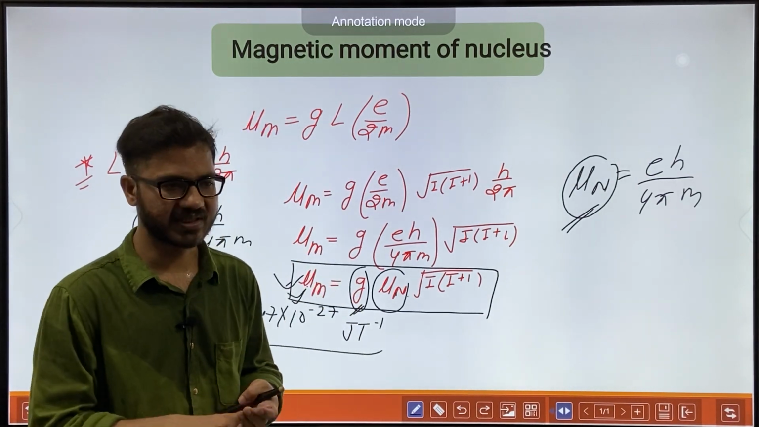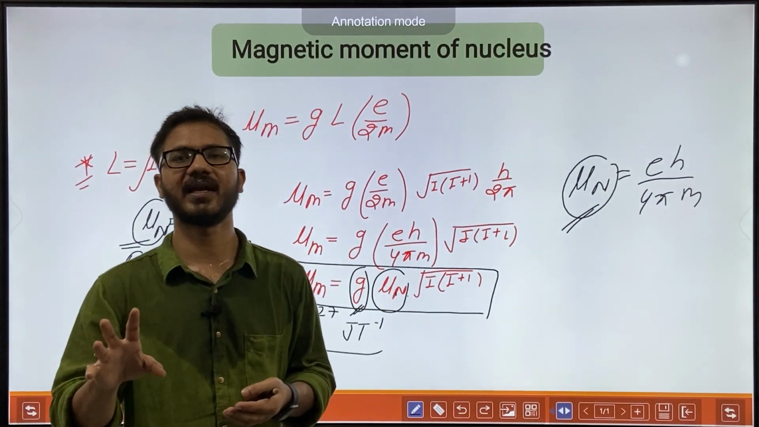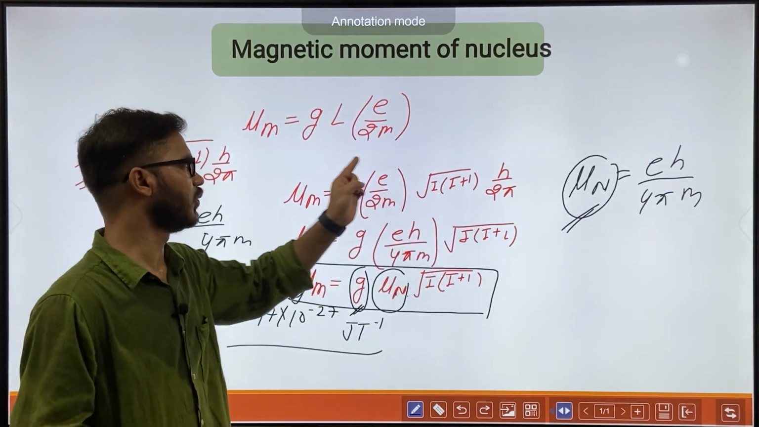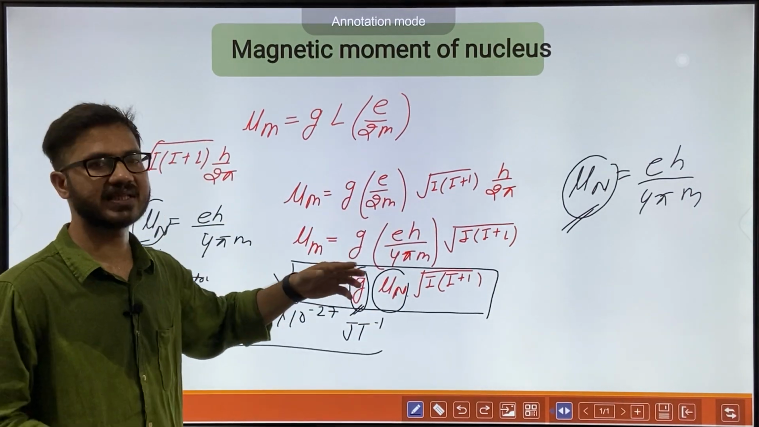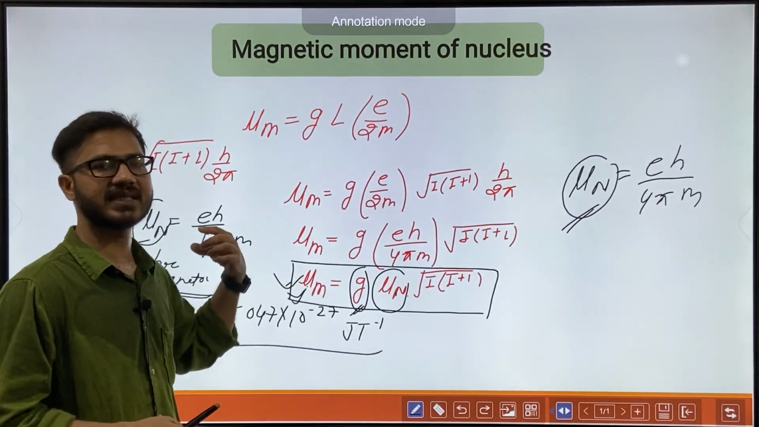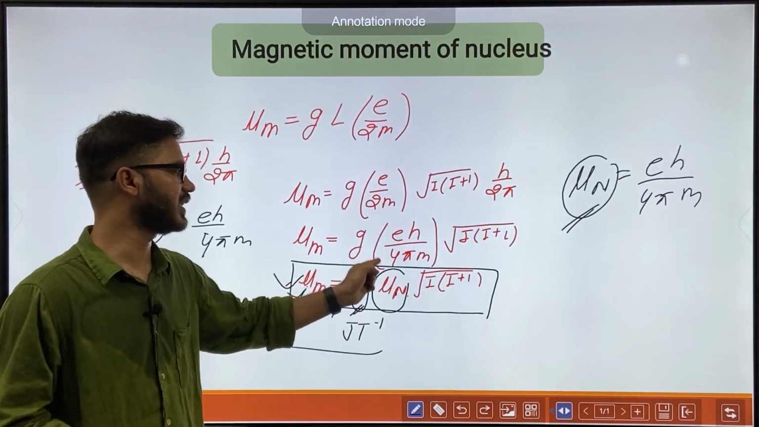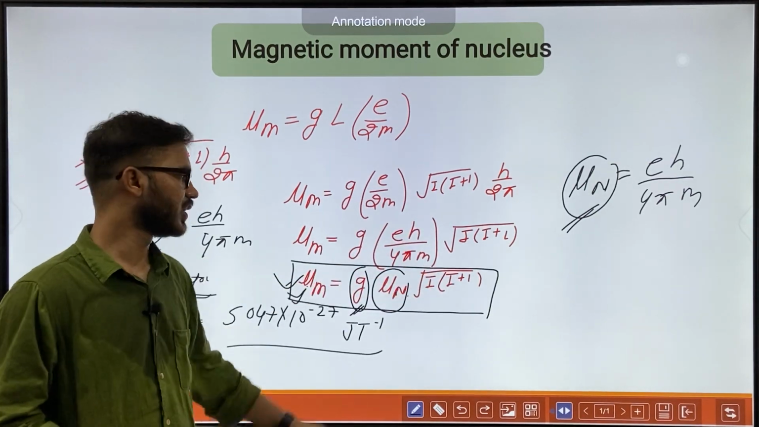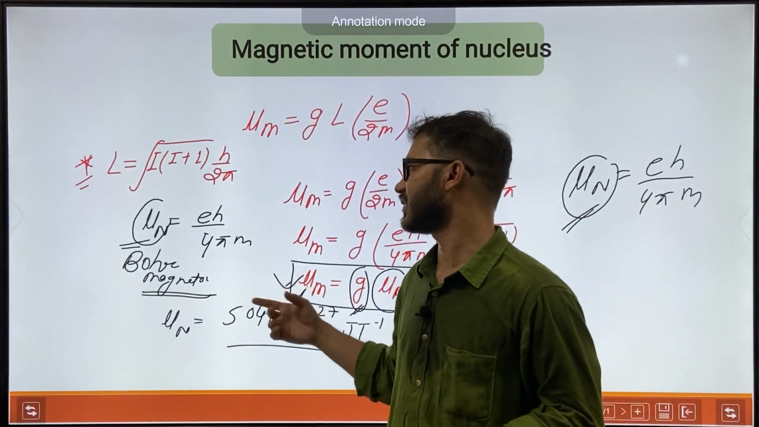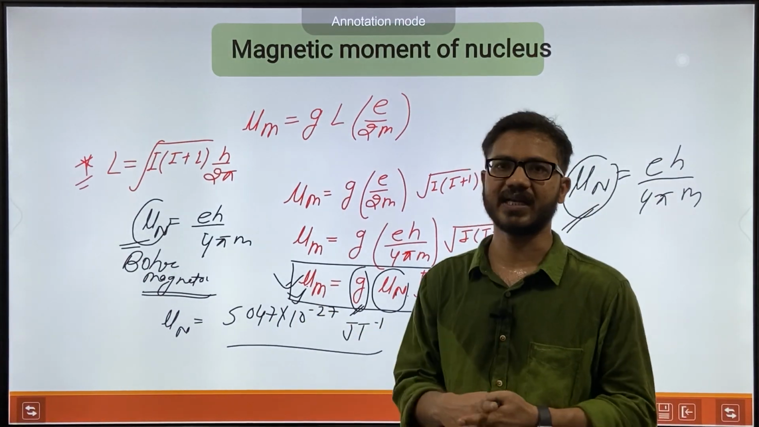If we treat the nucleus as a positively charged and spinning particle, it will behave like a tiny magnet, so it will have a magnetic moment. What will be the value of the magnetic moment? We have derived the relationship between magnetic moment and angular momentum: mu m is equal to g mu n under root I plus 1. What is mu n? Mu n is the Bohr magneton. It has a fixed value, a constant, of 5.047 into 10 to the power minus 27 joule per Tesla.